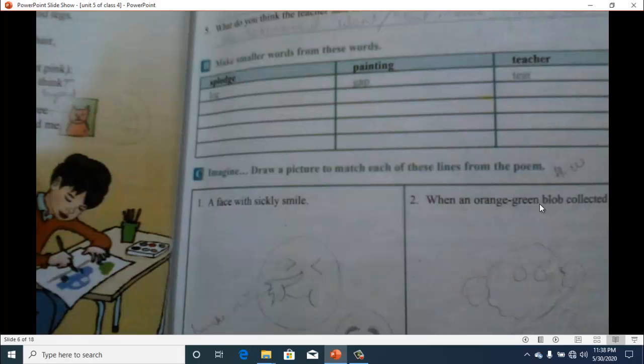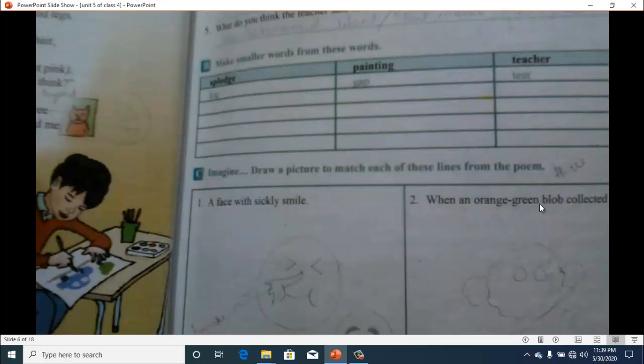Then painting. From painting we have gap, tin, paint, pain. There are many words. Then teacher. From teacher you can make tear, her, teat. So these were many words which you can make from these words.